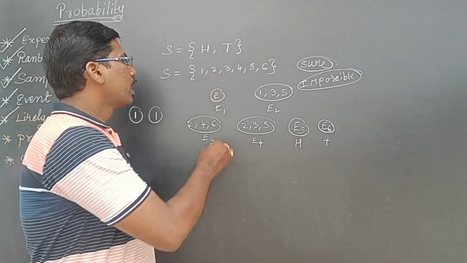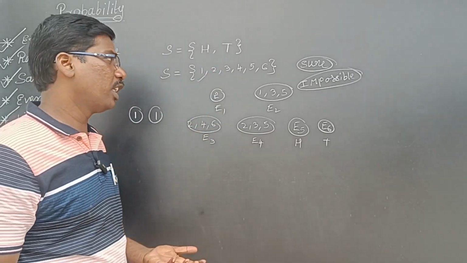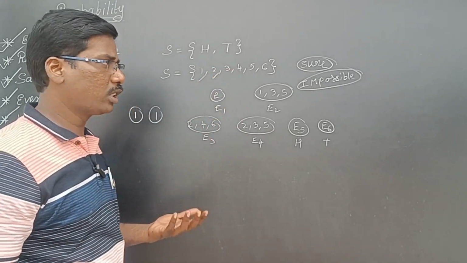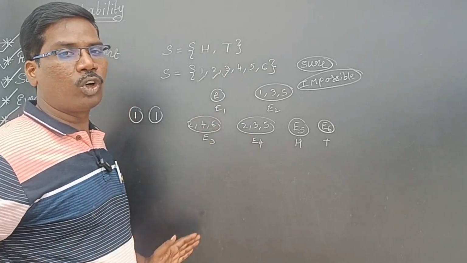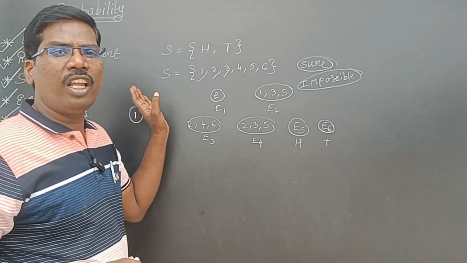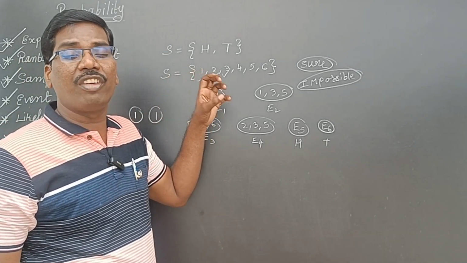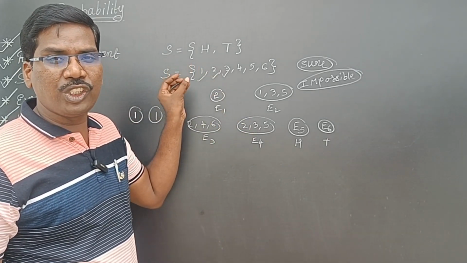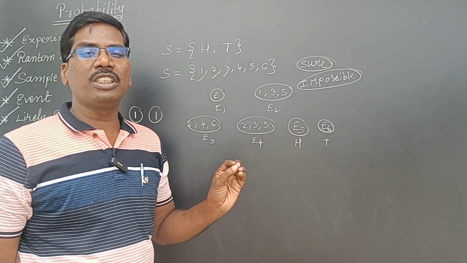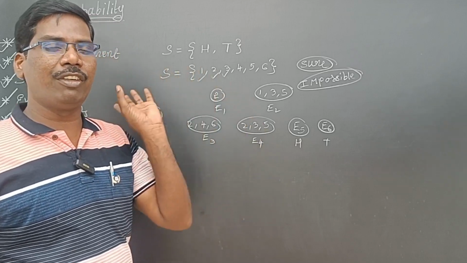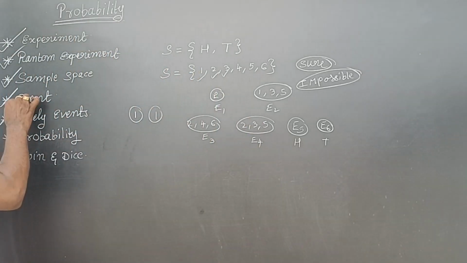For throwing a dice, getting 1, getting 2, getting 3 all have equal chances. We can't say 3 will come more or 5 will come more. So every individual outcome has equal chances, and equal chances means likely events.